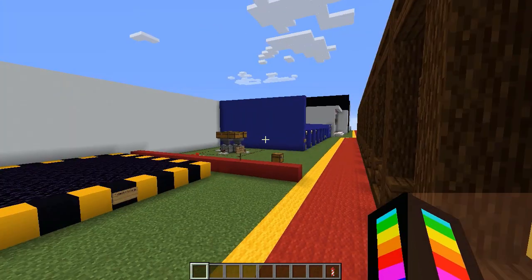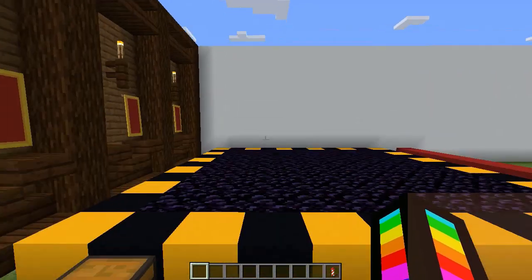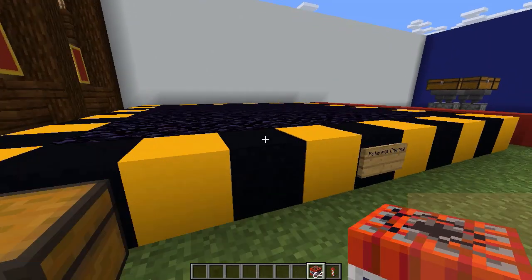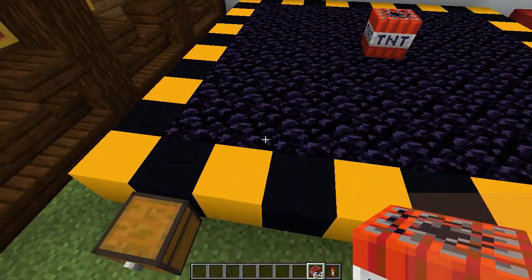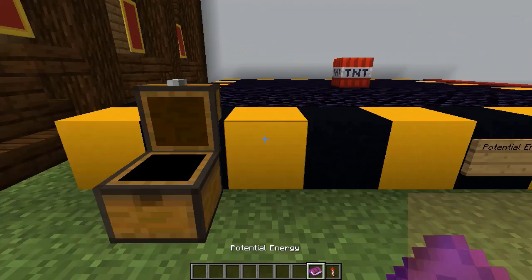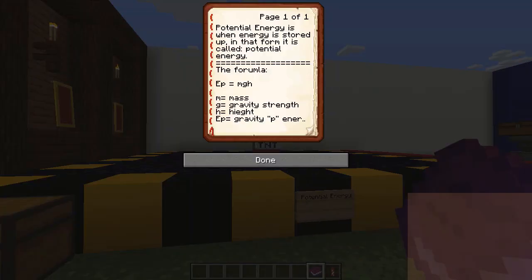So, what are we going to be reviewing today? 7 types of energy. You will like this. So, this is our potential energy, which is this block of TNT right in the smack dab in the center of my blast-proof platform. Potential energy is when energy is stored up. In that form, it is called potential energy, because it has a ton of potential ready to be used.